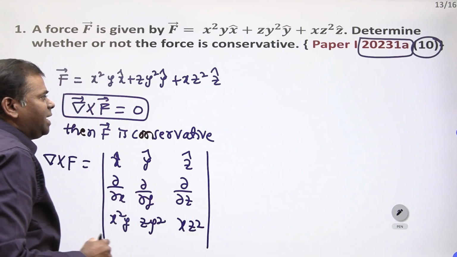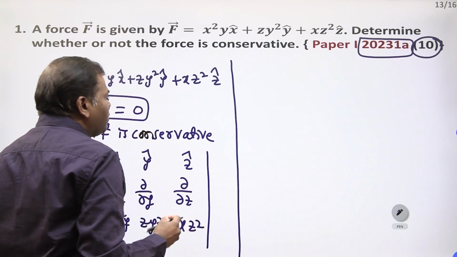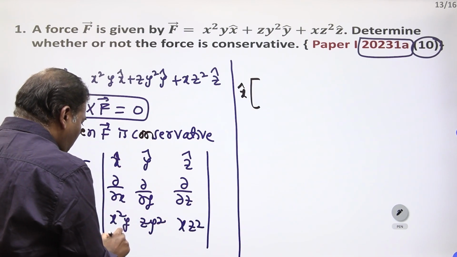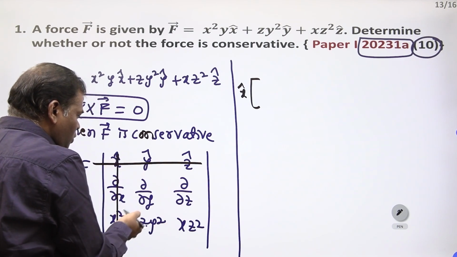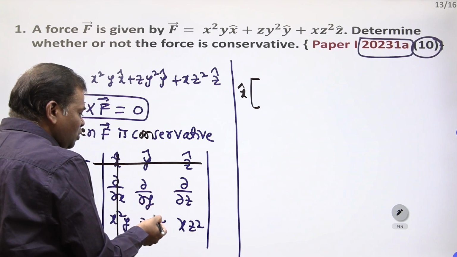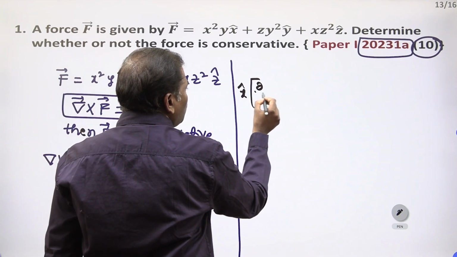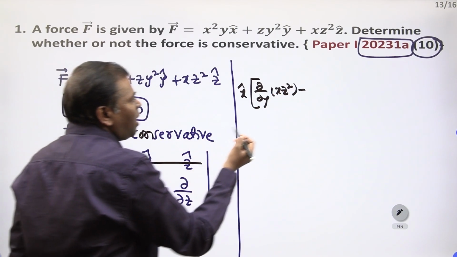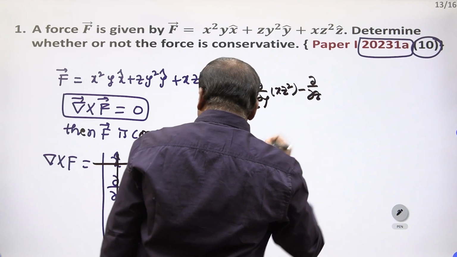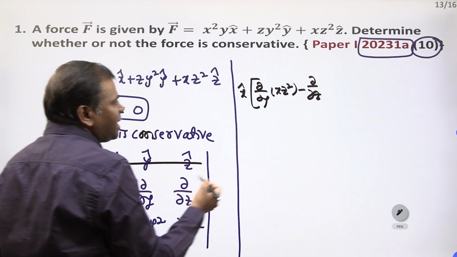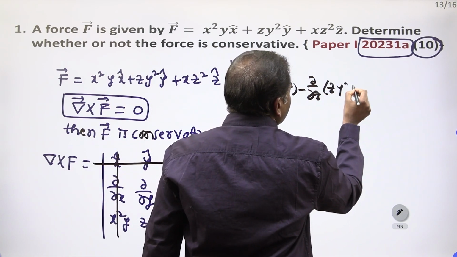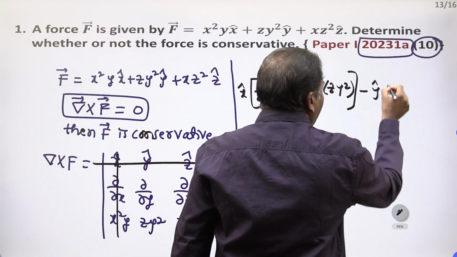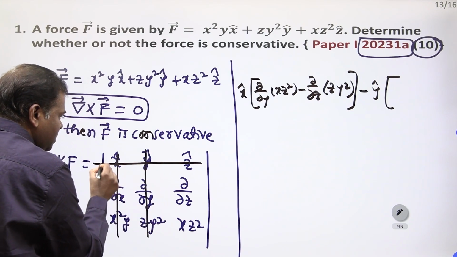Now you find the determinant. How do we calculate the determinant? Once you see x cap into, remove this row and this column. Now you have to do dou by dou y of xz square minus dou by dou z of zy square, minus y cap into, now you have to remove these two.